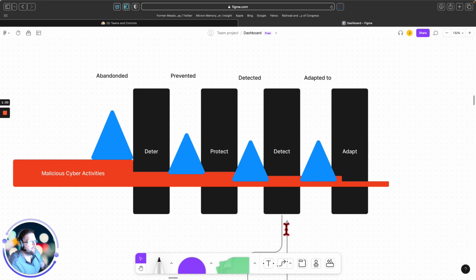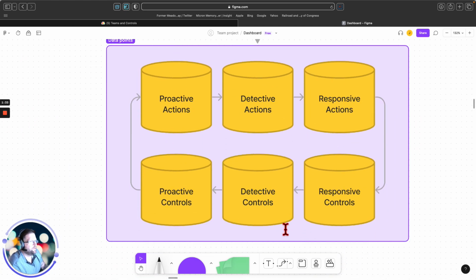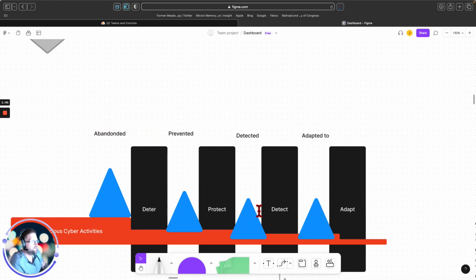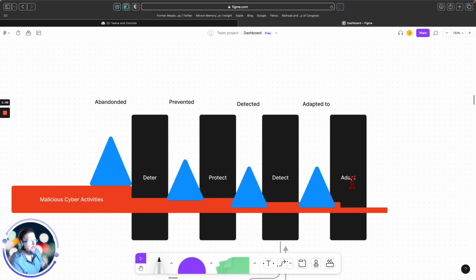And how do we detect? We see there's some stuff here. We have to have an organization strategy with policies, processes, and procedures that integrate proactive, detective, and responsive actions and controls. We'll discuss more about how this integrates all together to build a security program that adapts, detects, protects, and most importantly, deters malicious cyber actors.